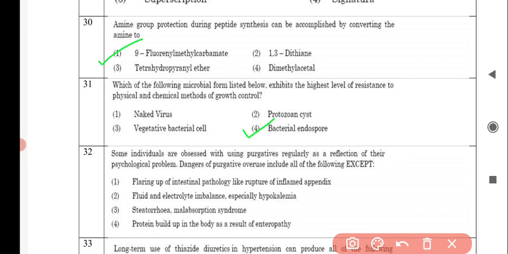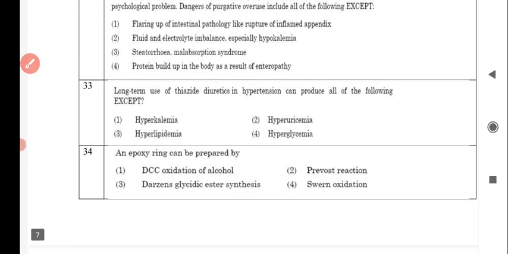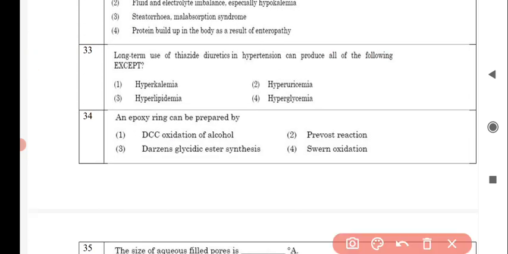Next question is: some individuals are obsessed with using purgatives regularly as a reflection of their psychological problem. Dangers of purgative overuse include all of the following except, and the correct answer is option number 4, protein build up in the body as a result of enteropathy. Next question is: long-term use of thiazide diuretics in hypertension can produce all of the following except, and the correct answer is option number 1, hyperkalemia.